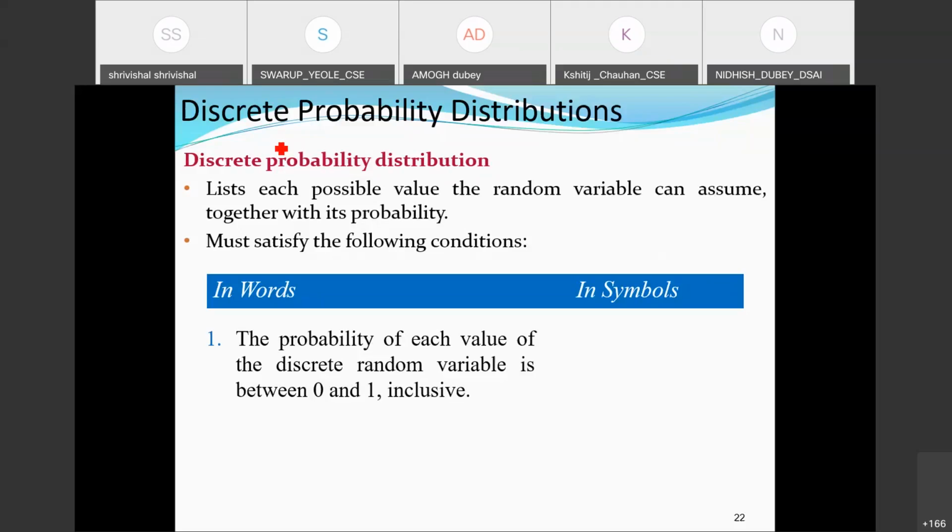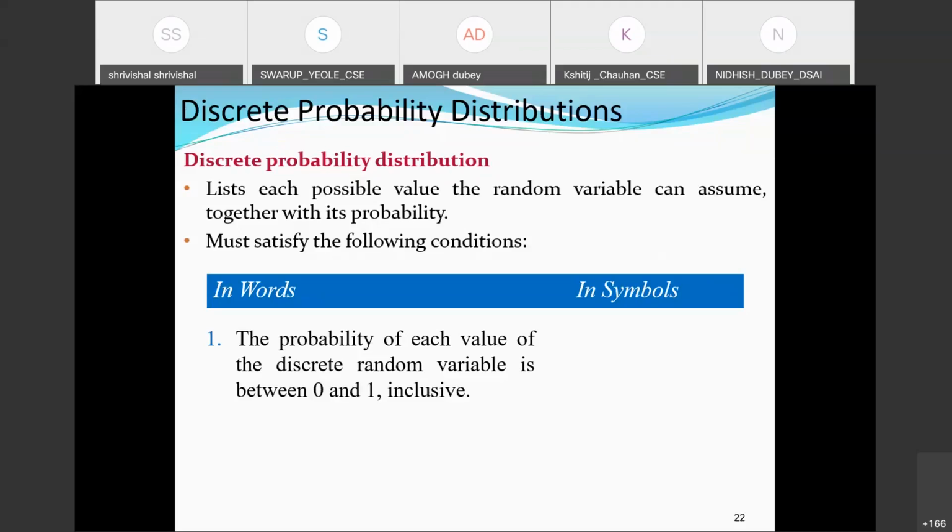which we have already discussed very qualitatively in our first example of tossing a coin, where we already counted corresponding to x equal to 0, 1, 2, and 3. The number of heads will be 0, 1, 2, and 3 with their associated probability values, where you can observe 1 by 8, 3 by 8, 3 by 8, and 1 by 8. The numbers appearing here were based on their associated probabilities. So how can we generalize this concept of probability distribution for any random variable? These things we are going to learn in the next class.